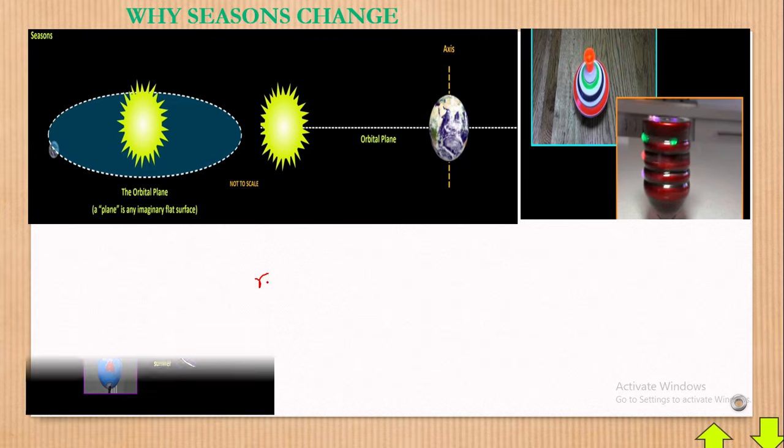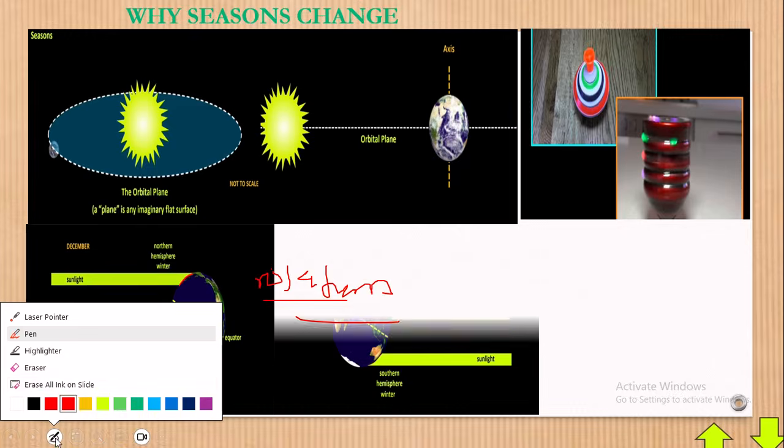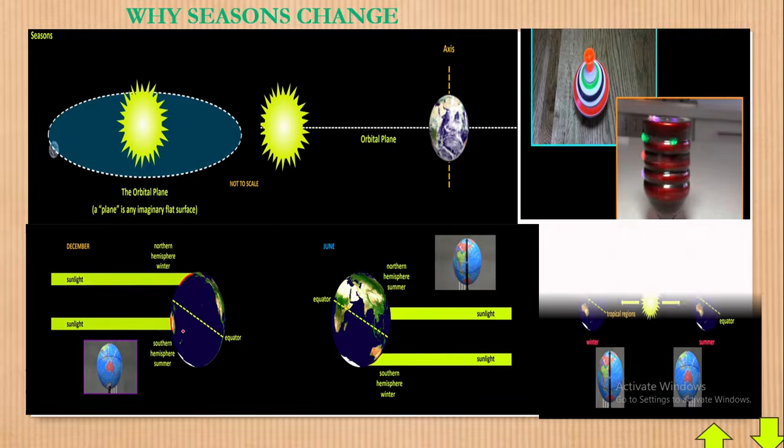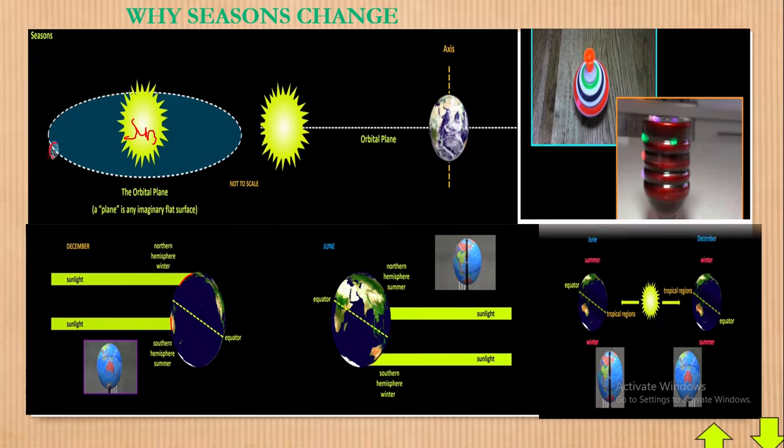Now the rotation of the earth brings this about. Of course, you all know from the pictures we had earlier on, this is our sun, and this is the earth. And the earth is orbiting, allow me to use this.